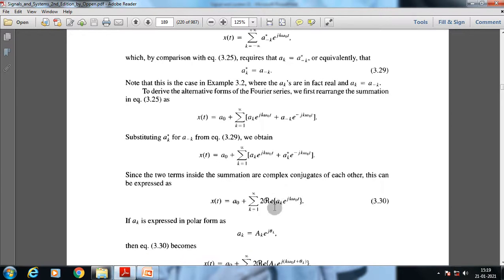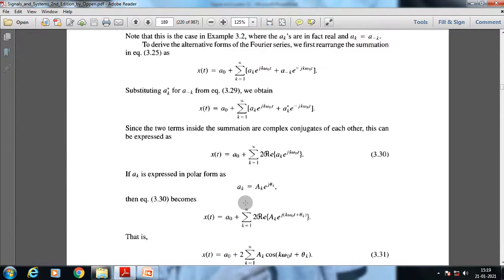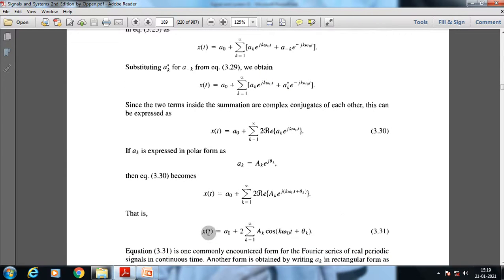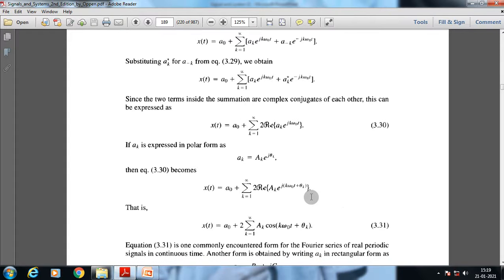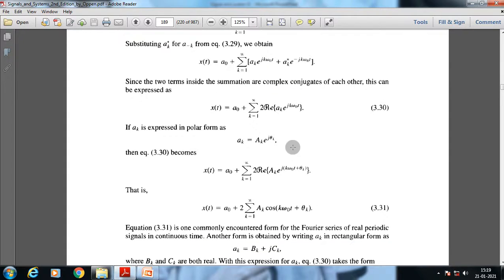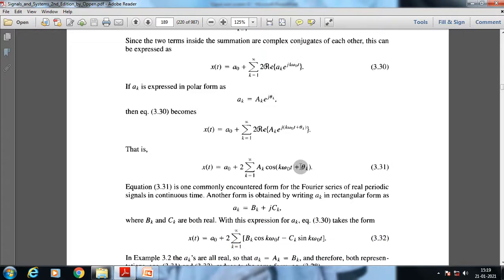Okay, now if a k is expressed in polar form, we get this value, and from equation 3.30 we can rewrite this equation as x of t equal to a0 plus the sum from k equal to 1 to infinity of 2 times the real part of a suffix k e to the power j(k omega 0 t plus theta k). Okay, and we get x of t equal to a suffix 0 plus 2 times the sum from k equal to 1 to infinity of a suffix k cos(k omega 0 t plus theta k). This is for the phase transform. From this we get this kind of specific variables.